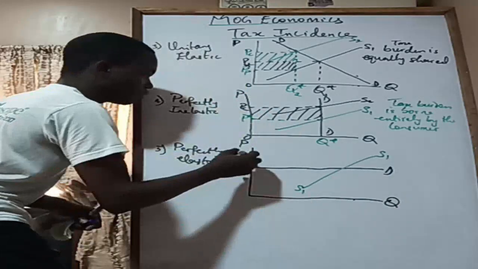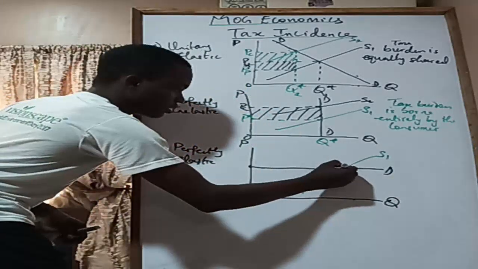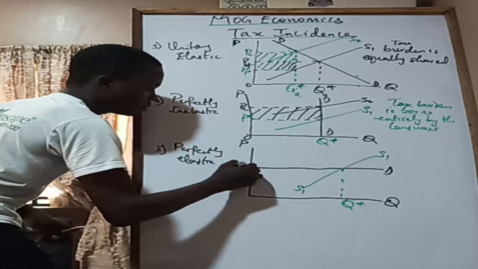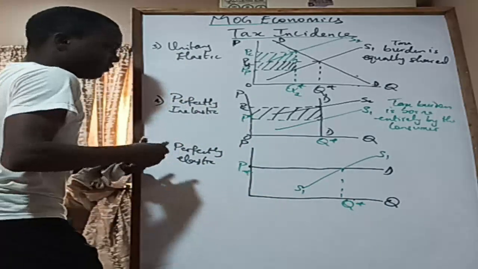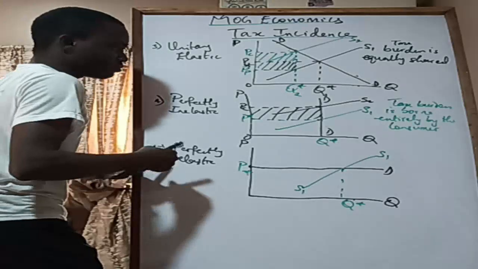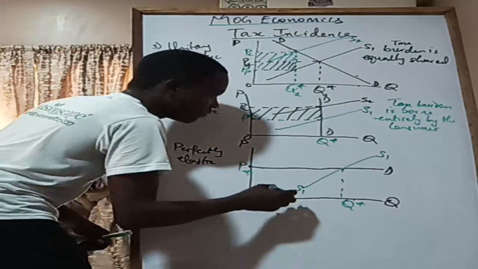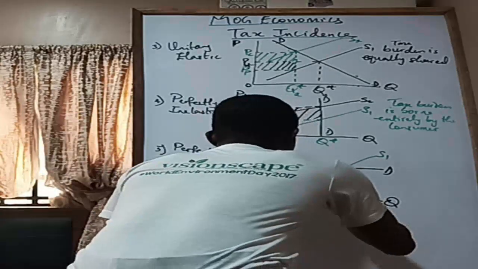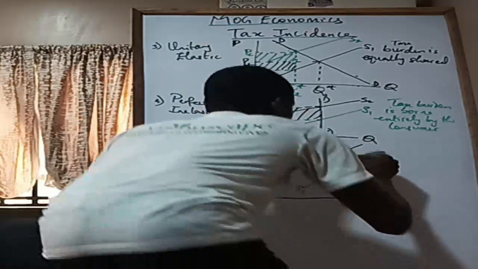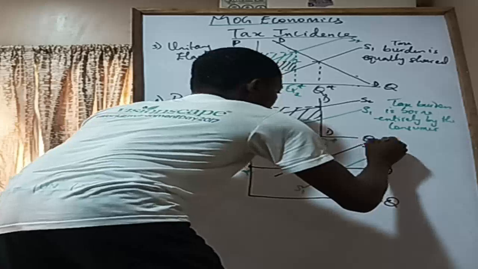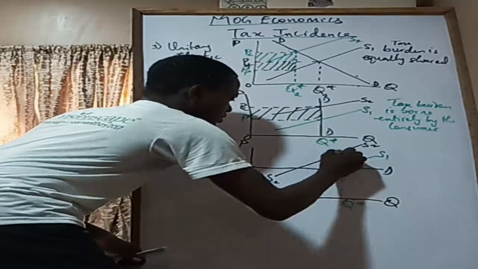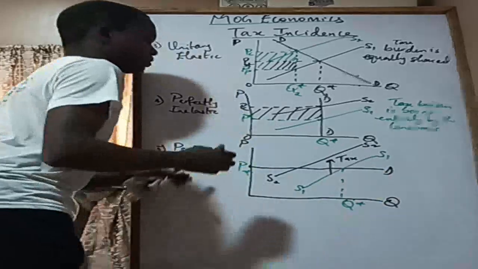S1. Of course, this becomes the equilibrium quantity, and then this becomes the equilibrium price. Now, if there is an imposition of tax on the supply of the product, this is going to shift. So this is S2, shifting inwards due to tax.